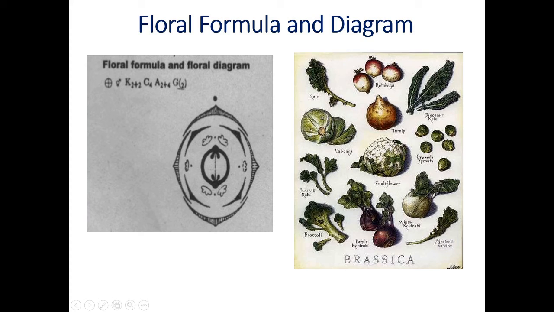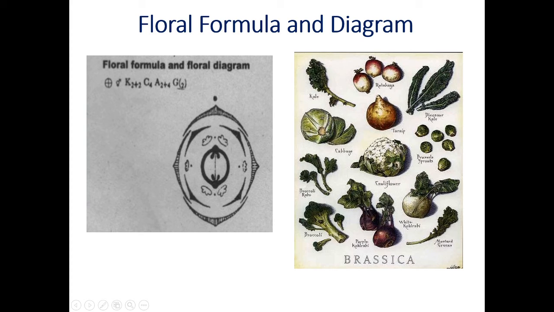Now the corolla: 1, 2, 3 and 4 petals are present. They are in the form of a cross in this manner. That's why the family is named Cruciferae. They are colored and valvate estivation is there. They are not overlapping or overlapped by others. Now this is the calyx, this one is the corolla, that means sepals and petals.